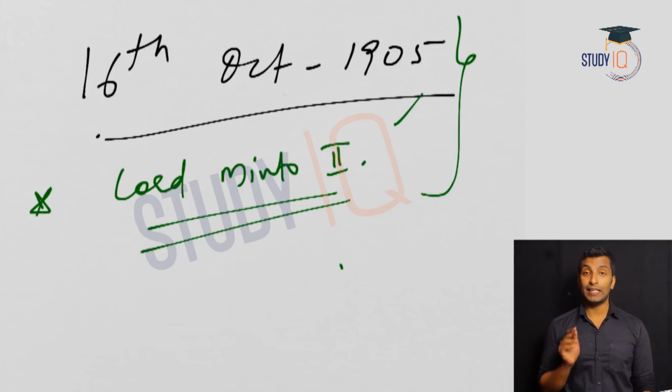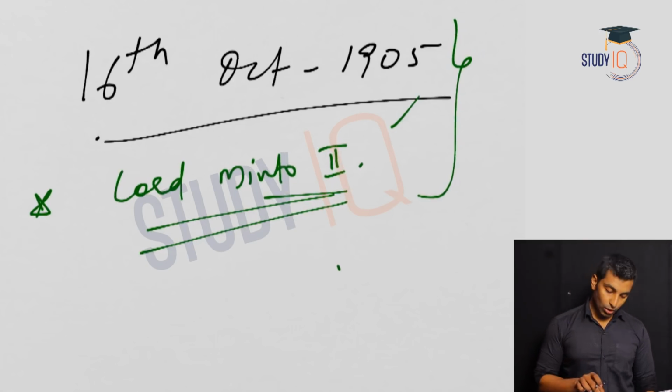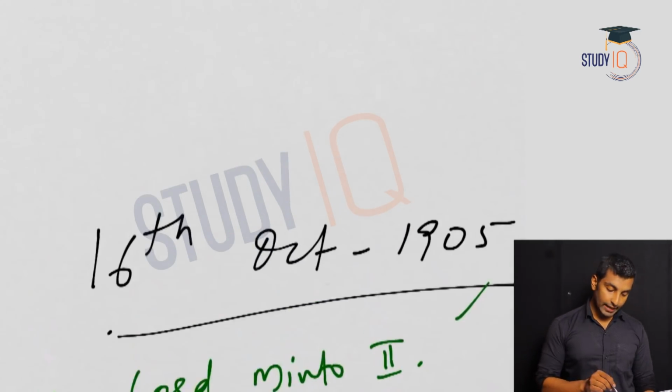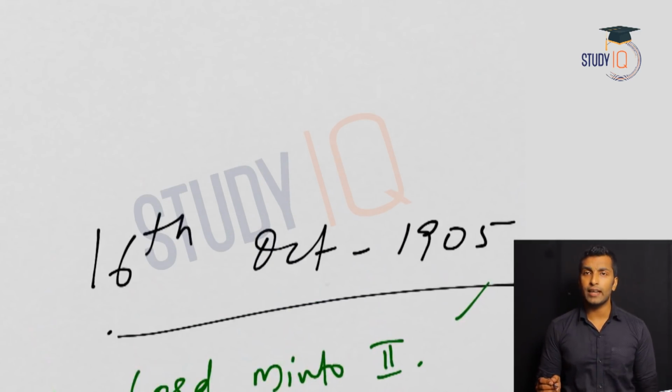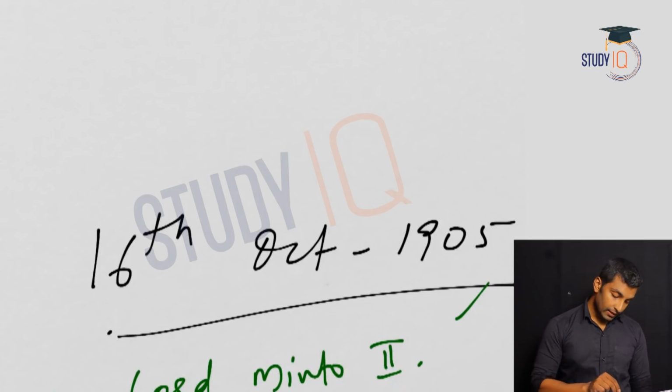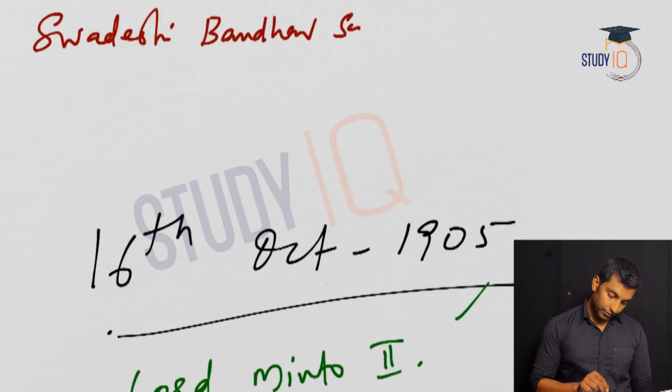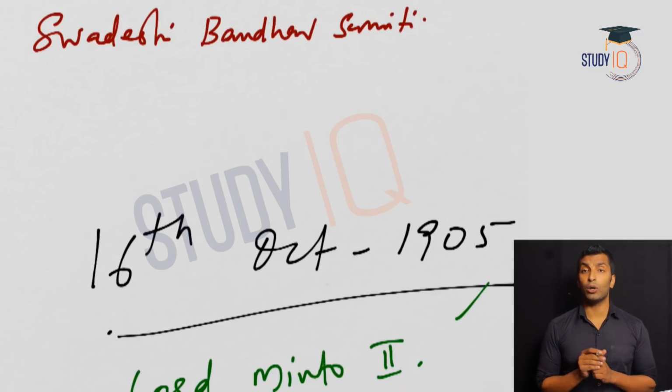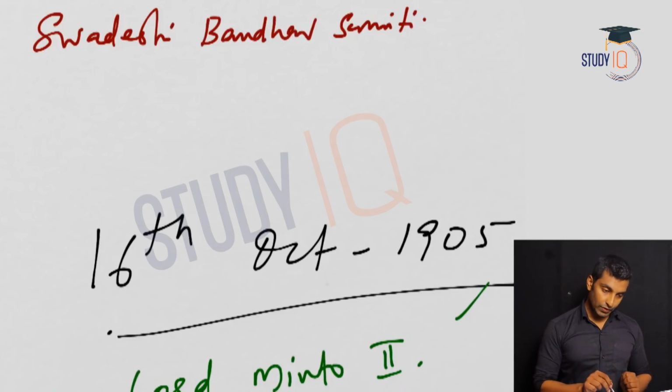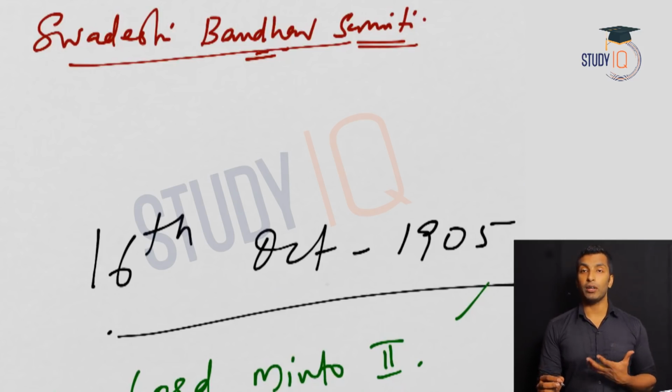So the point is, partition was announced by Lord Curzon. It was implemented by Lord Minto II. When it was implemented, obviously the people protested against it and they boycotted all the English goods. They assembled at the town hall and formed the Swadeshi Bandhav Samiti. Town hall, because in those days that was the landmark to identify a particular place. Swadeshi, obviously you know, means goods made in India. Bandhav means brotherhood and organization. So they formed a Swadeshi Bandhav Samiti to boycott British goods.